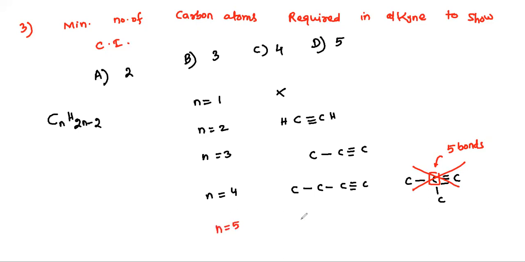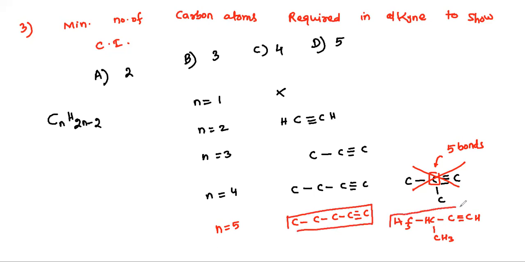For n equals 5, C-C-C-C-C with the triple bond. Now 1, 2, 3, the triple bond, and now I'll place CH3 here. I hope you can understand how I'm writing all these things. Here it is 5 carbon atoms and here it is 4 carbon atoms. Therefore, the answer will be 5. Likewise, you can answer.